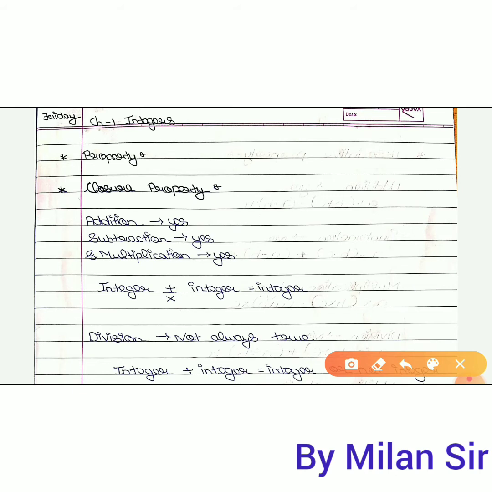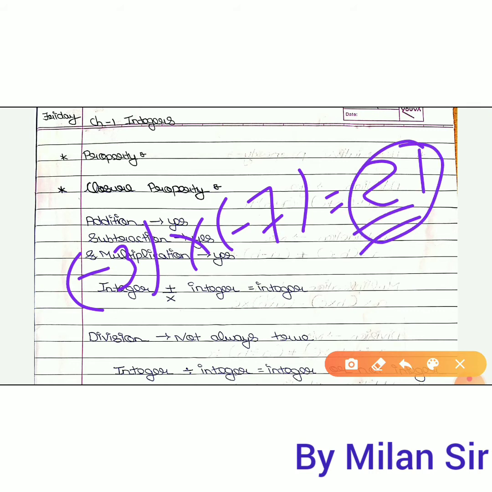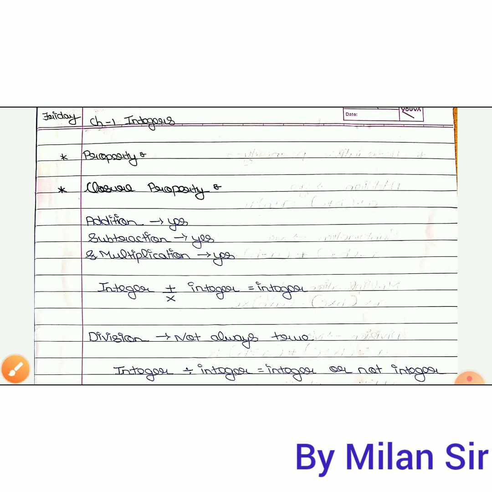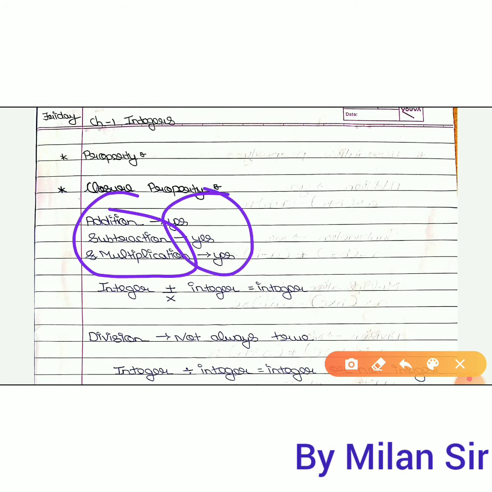If you take negative numbers, minus 3 multiplied by minus 7, minus times minus is plus, and 7 times 3 is 21, you also get the answer as an integer number. If you take two integer numbers for addition, subtraction or multiplication, you always get the answer as an integer number. That's why yes is written here.